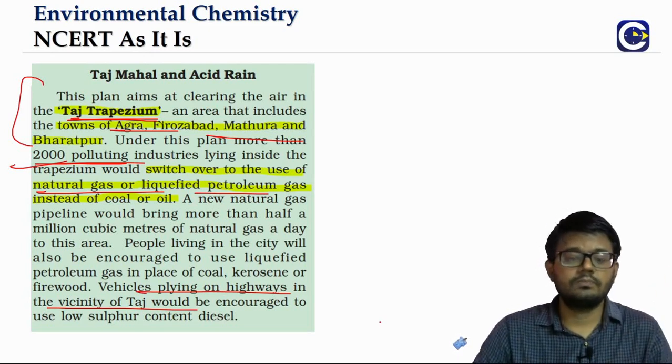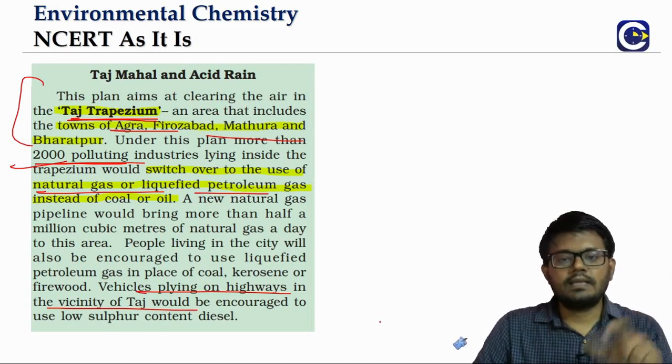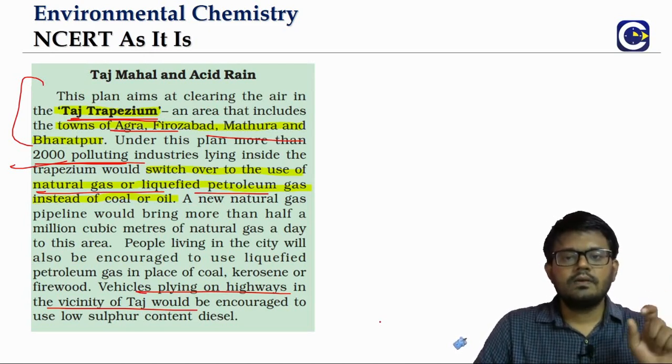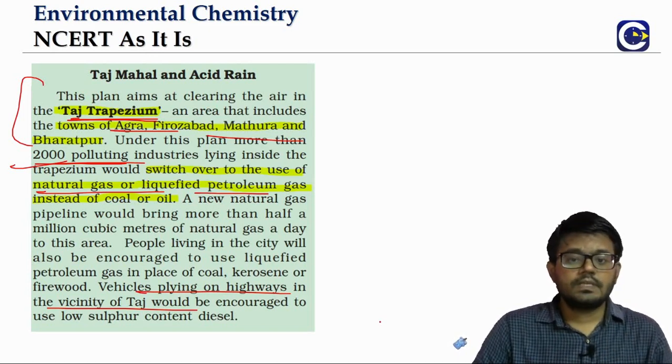But of course, at the end of the day, while there can be an action plan, only when it is properly implemented will we be able to start seeing the results.